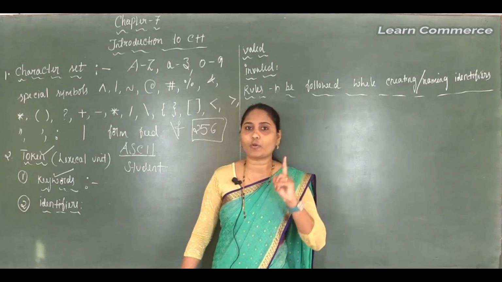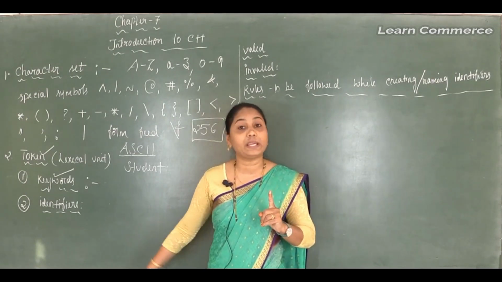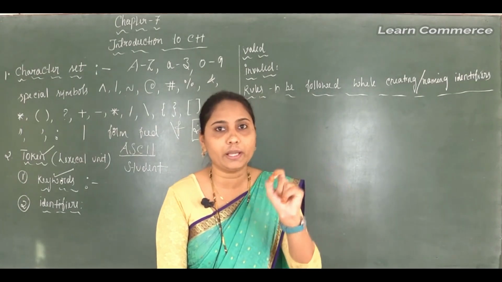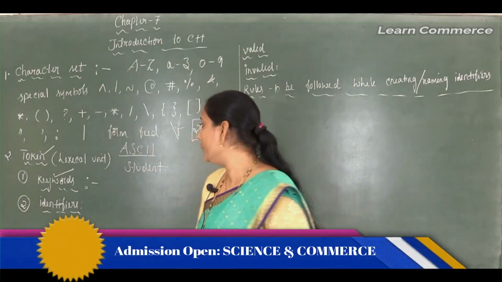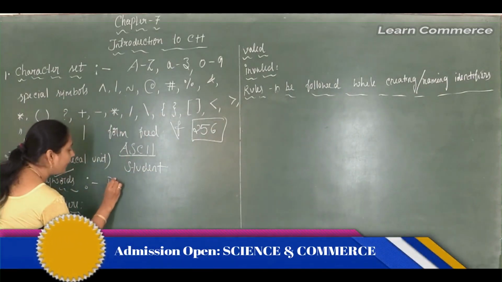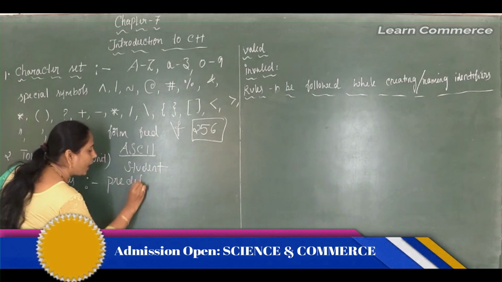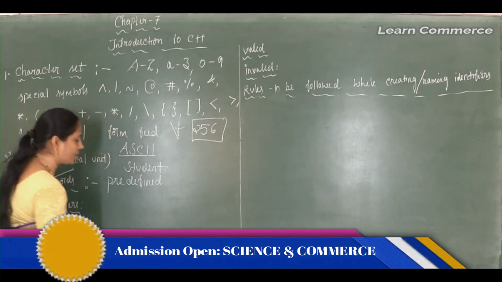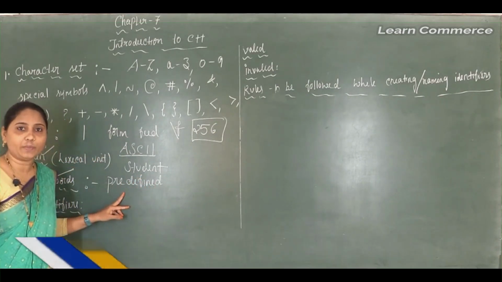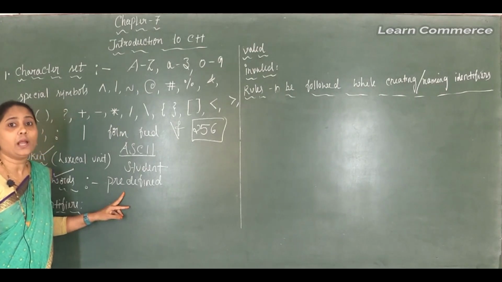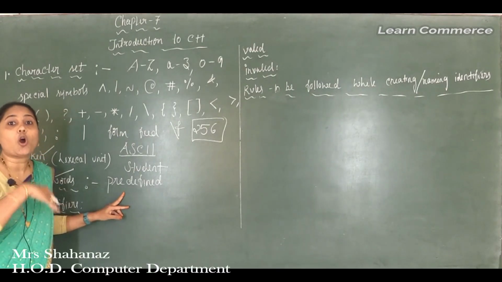Or for one more question we can write the meaning of the keyword as: a keyword is a predefined word, PRE and defined. What's the meaning of predefined words? Such a word is already defined.